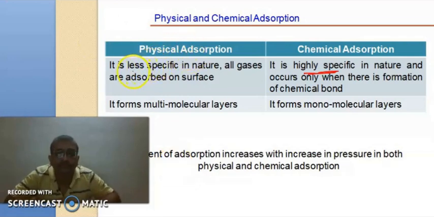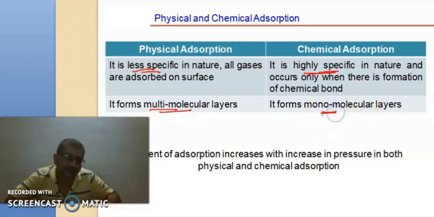Physical adsorption is less specific in nature, while chemical adsorption is highly specific. Physical adsorption forms a multimolecular layer, while chemical adsorption, as it forms chemical bonds, forms a monomolecular layer.